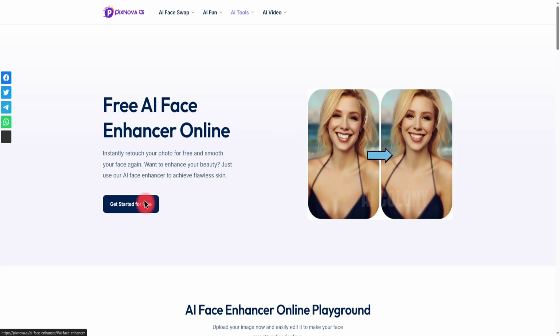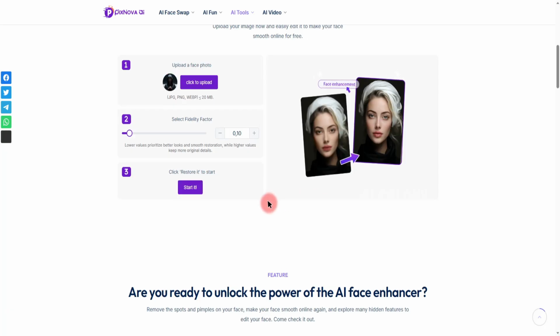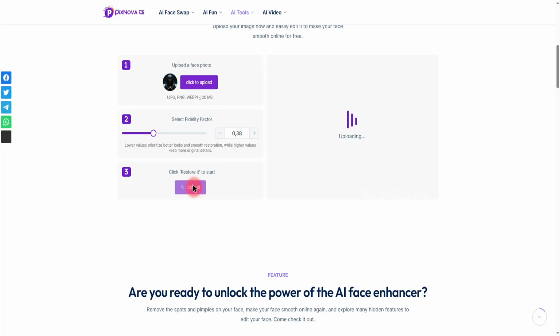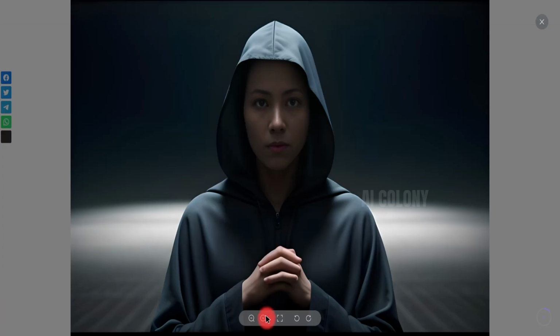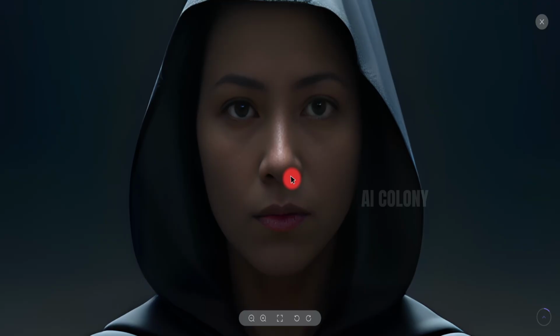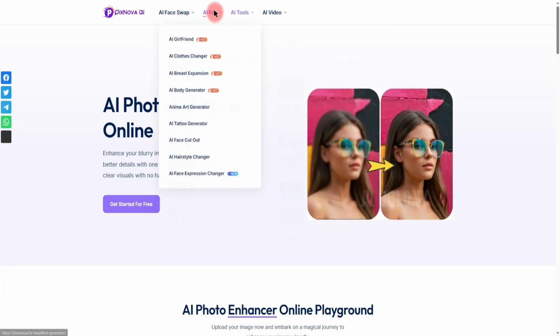After navigating to this page, upload the image you wish to elevate. Next, adjust the creativity level slider, and then press the Start button. And here it is. Our enhanced image is ready, looking absolutely incredible, a testament to AI's artistic capabilities. There are so many powerful image editing features readily available within Pixnova AI, a true creator's toolkit.